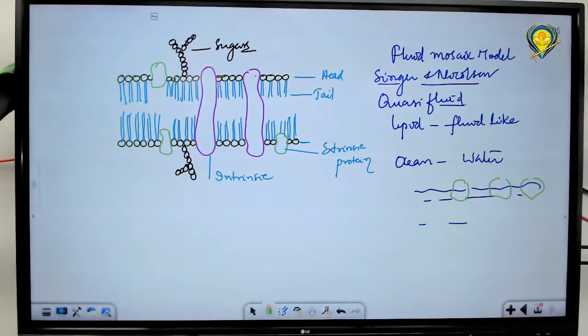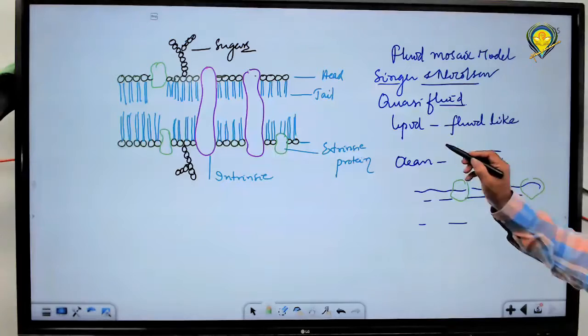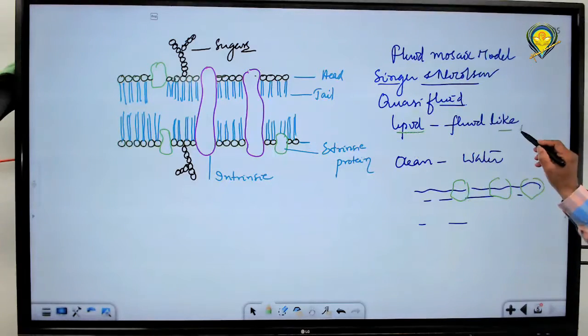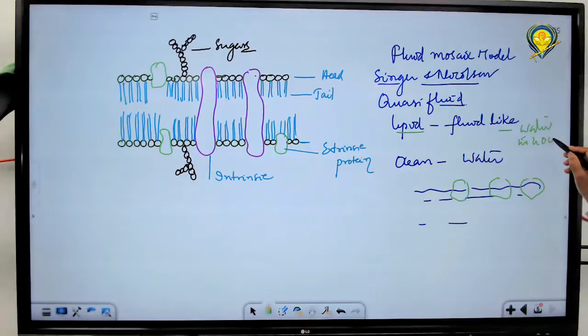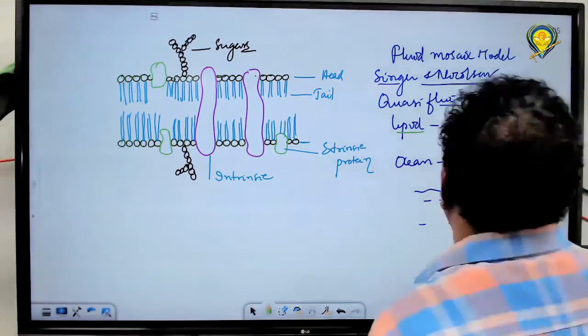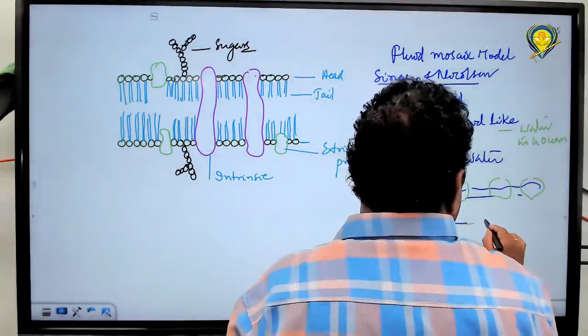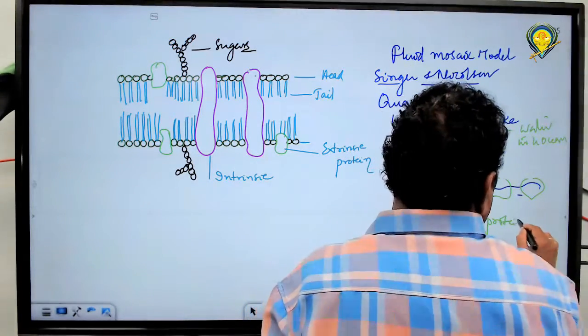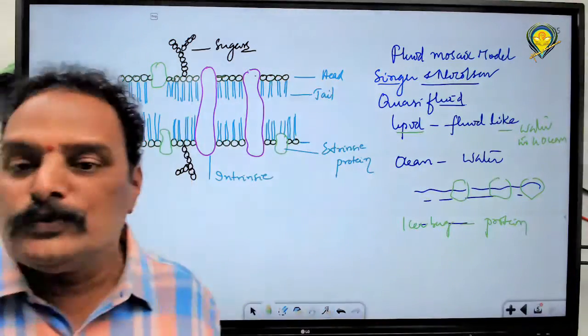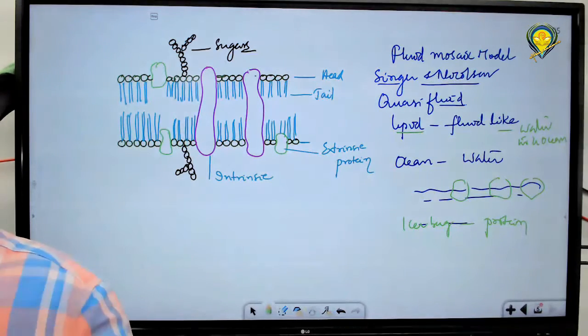There, two forms are present: one is the water, and the second is the iceberg. You compare the water with the lipid. Lipid is just like water in an ocean, and icebergs are like proteins.